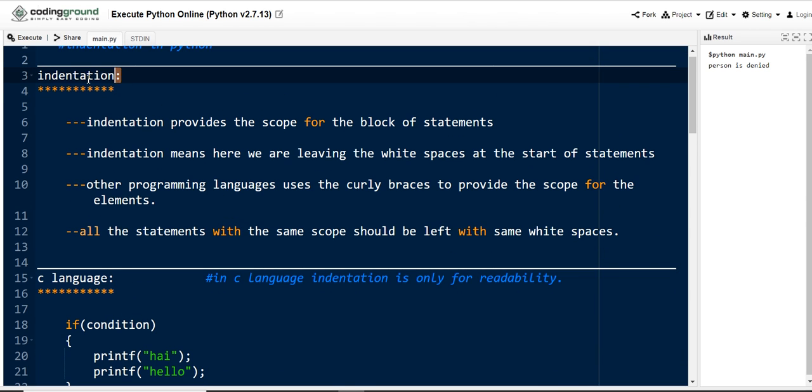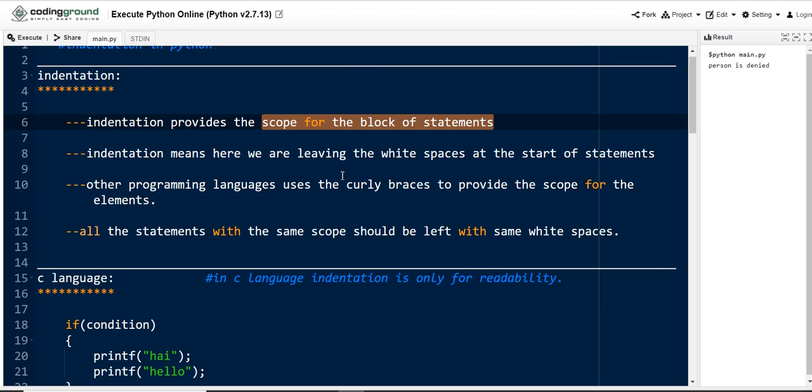Let me start with the definition of indentation, all its features, and why we use it in Python programming. Let me start with each point one by one. Indentation provides the scope for a block of statements. By using indentation in Python programming, we provide scope for a particular block. Keep in mind that the scope for a particular block of statements can be provided by indentation. Next point: indentation means we are leaving white spaces at the start of a statement. So at the starting of the statement, we are leaving white spaces.